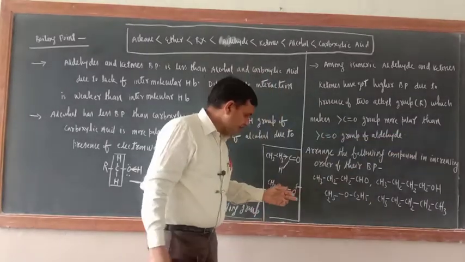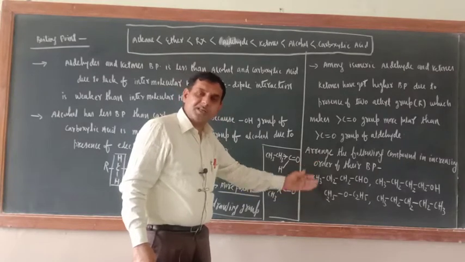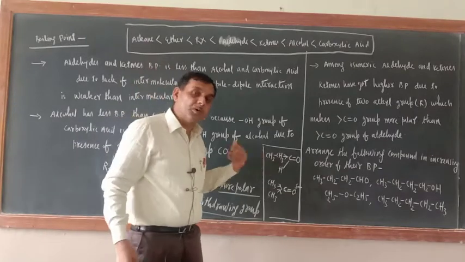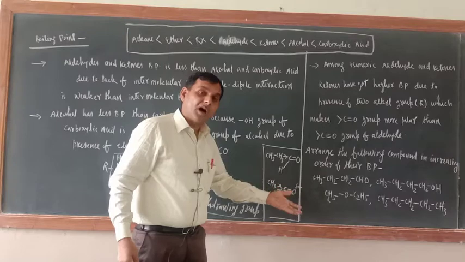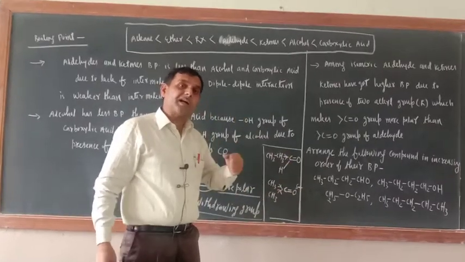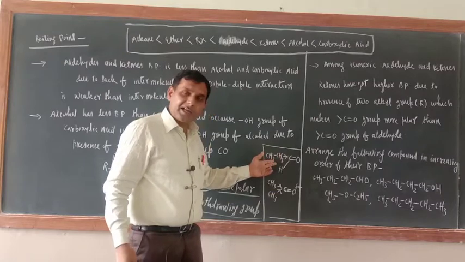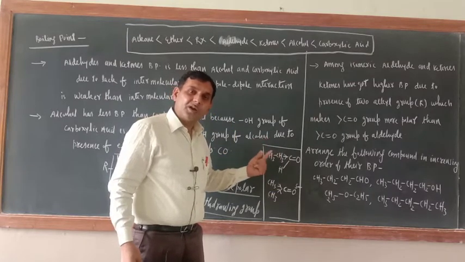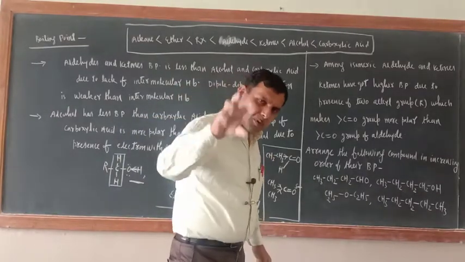So just see here, they are pushing electron towards the carbon, but oxygen is here taking all those electrons towards itself. But who is pushing electron? That is the question. Two alkyl groups. So now oxygen is having more electron density because of these two alkyl groups. In aldehyde case, what is there? Only one alkyl group is there, okay. So now in which case, what is the meaning of polarity?